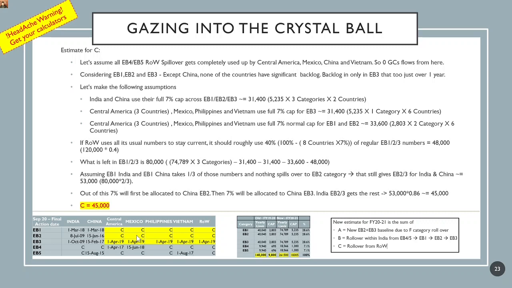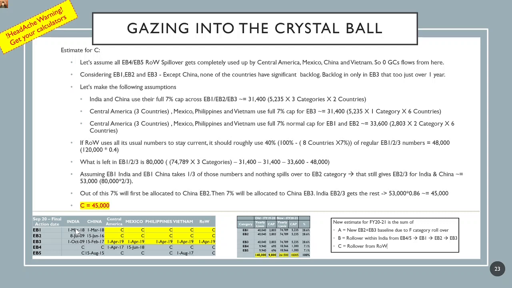With that background, let's make the following assumptions about what numbers will roll over from rest of the world EB1, EB2, and EB3. Let's start with the assumption that India and China will use their full 7% cap across EB1, EB2, and EB3, which makes a lot of sense since they're already backlogged, as you can see by these 6 cells here.